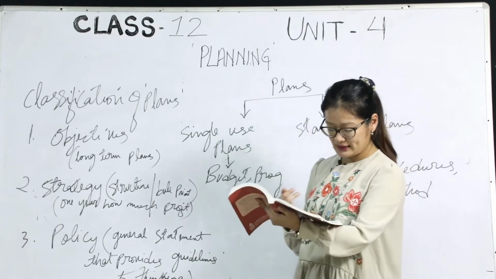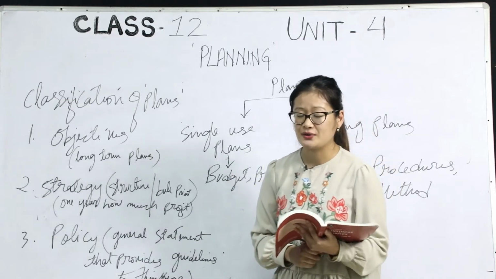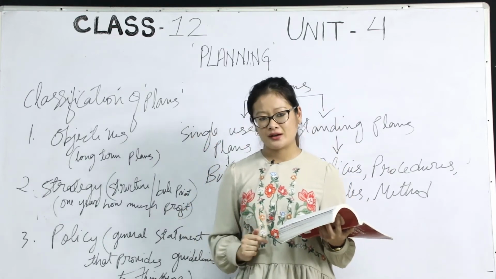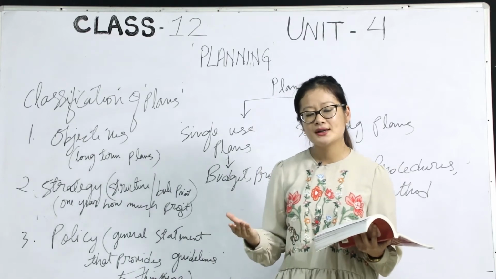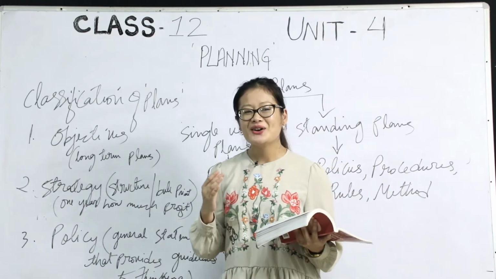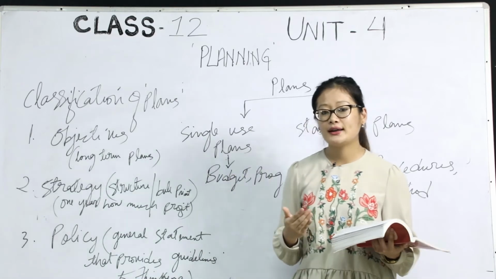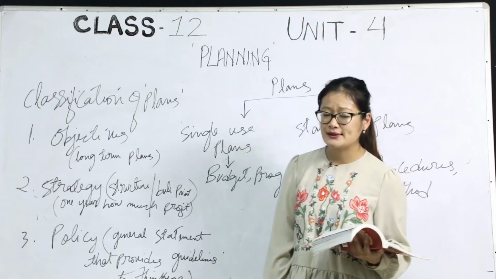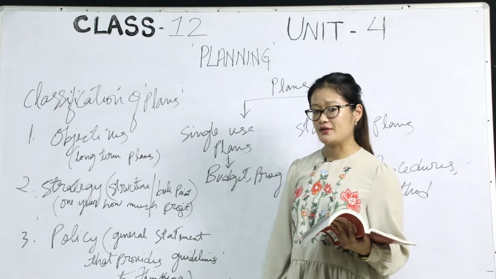The third quality is, it should be sufficiently challenging for the organization. So here it is talking about, in order to achieve the target, there should be a competitive spirit among the workers, among the top managers. They'll have to push the employees to work together. That is how they work, and they are able to achieve the desired objectives that they have planned. So that is what objectives is all about under the first classification of plans.